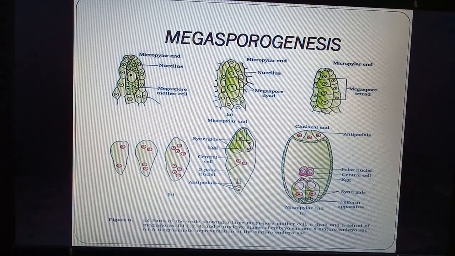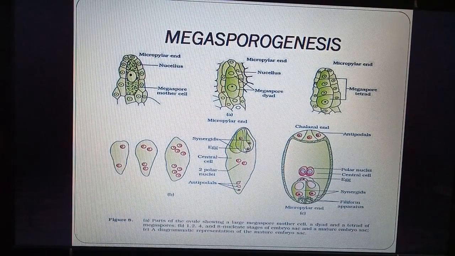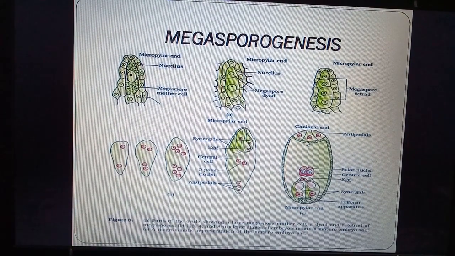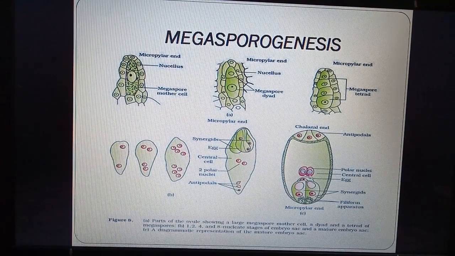This is called free nuclear division, because the nucleus is dividing but cross walls are not being formed. After that we can see cross walls being formed, and finally we can see 7 cells.